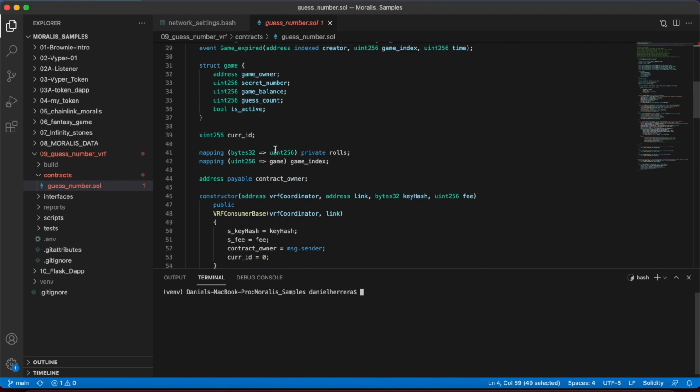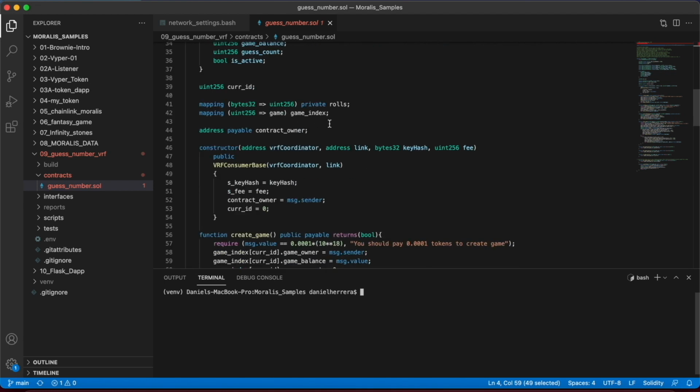We have this struct over here, which symbolizes the game. Like if you are thinking in object-oriented programming terms, these are all the properties that a game will have. It will have an owner, a secret number, a game balance, a guest count, and a flag that will tell us whether the game is active or not.